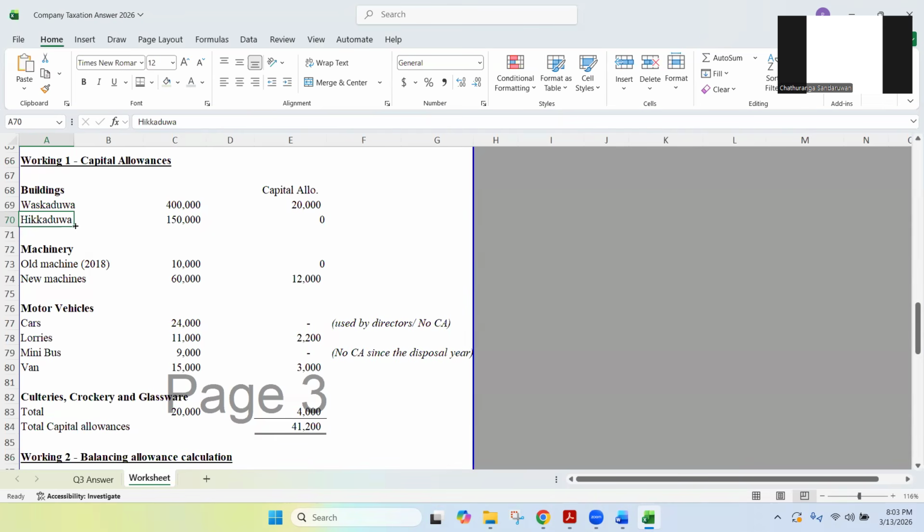And on the other hand, in the last 3 months, we have rented this building. Renting is not a matter, but we have rented this building for a purpose effectively not connected to the business as well, for that education institute. So in that case, we are not claiming capital allowances for the Hikkaduwa building fully because we have not used that building for any hotel business purposes. We can claim capital allowances only if we have used that building for business purposes, hotel business purposes. So that is why we are not claiming capital allowances. Are you clear?